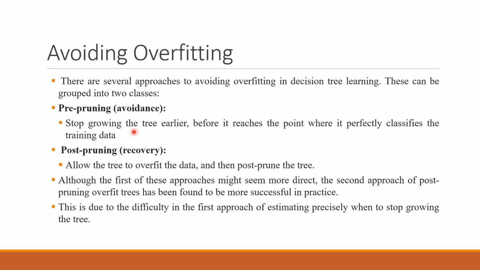That kind of prediction is practically sometimes not possible when we have very big data. So that's why in practice generally post-pruning is used. This is due to the difficulty in the first approach of estimating precisely when to stop growing the tree.